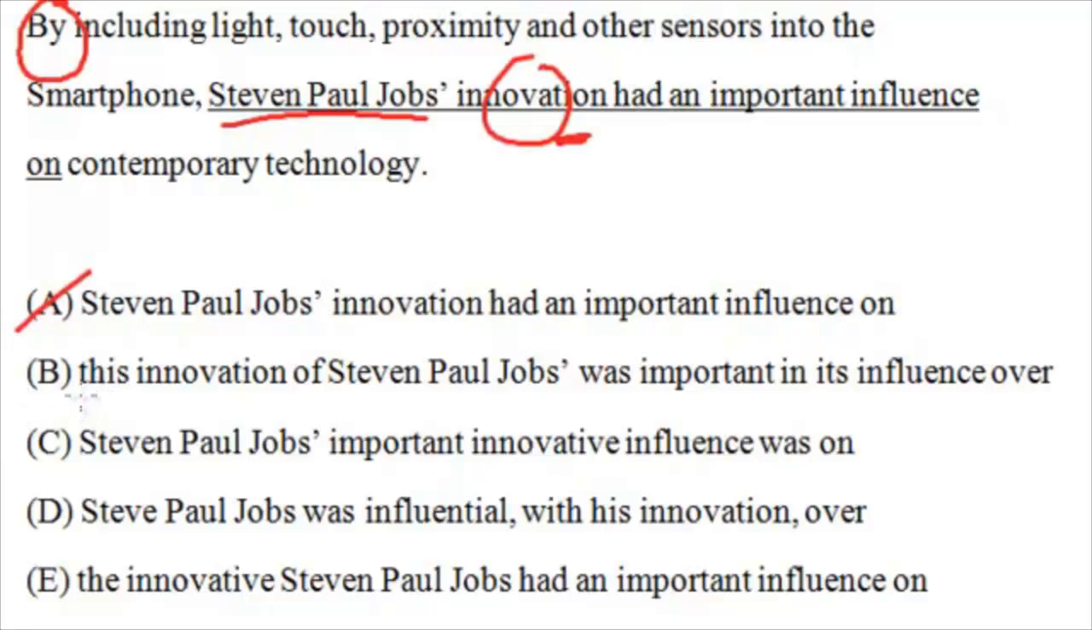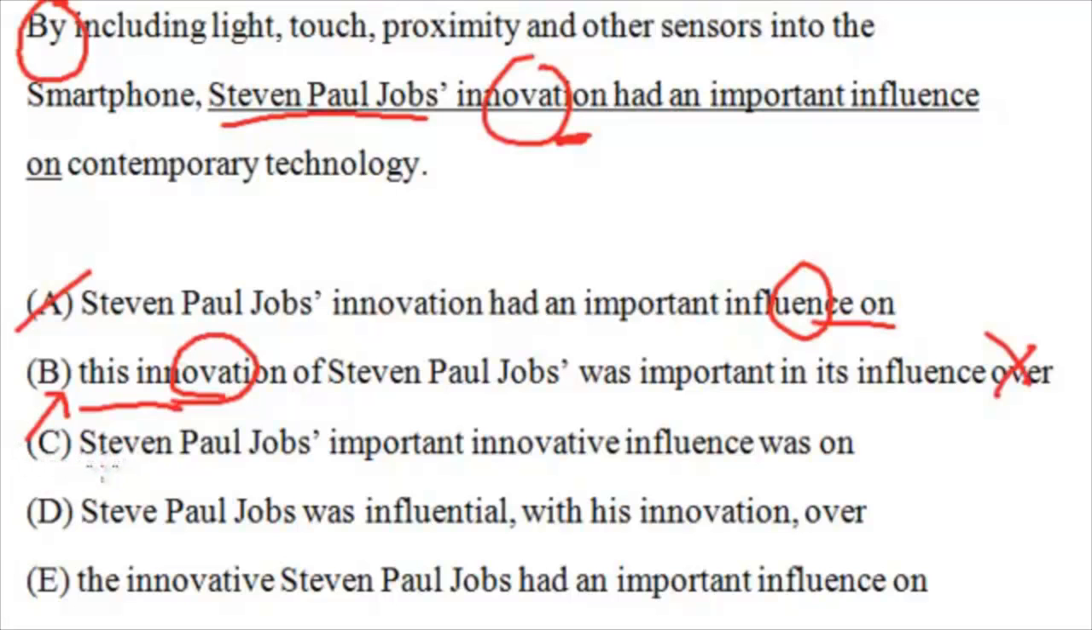B says, this innovation of Steve Jobs was important in its influence over. Well, this is all kinds of wrong. First of all, the idiom is influence on, not over. And this one, again, the subject is innovation. Well, specifically this innovation. They're using this demonstrative noun, this, as the subject. So by including all this stuff, this did this, which is wrong. Okay. What about this one?